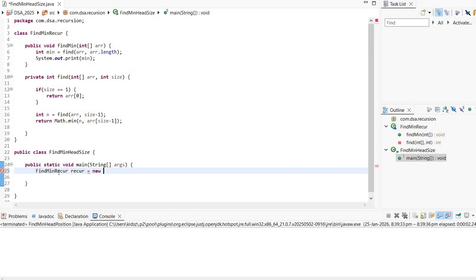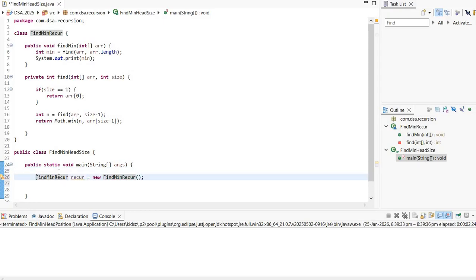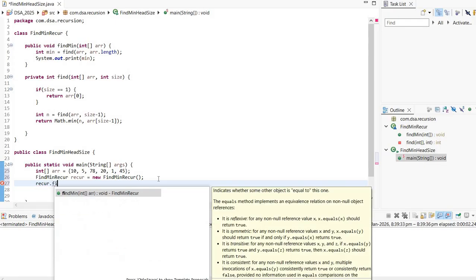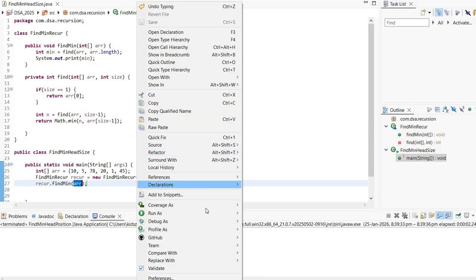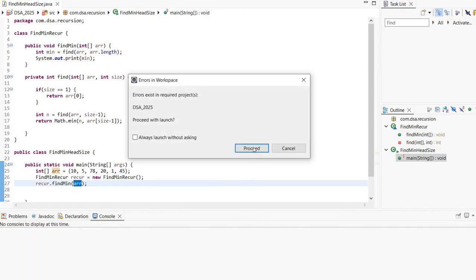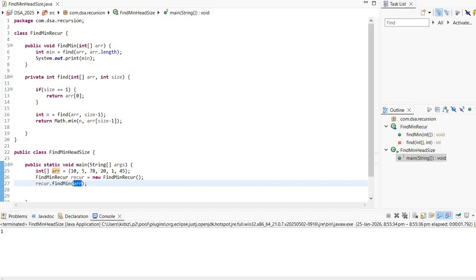Recur, and we have created the object of it. Now I need to pass the array 5, 78, 21, 45. Let's pass this array to the method. So we have object recur dot findMin, and that's it. Let's run it. 1. So that was the minimum value.